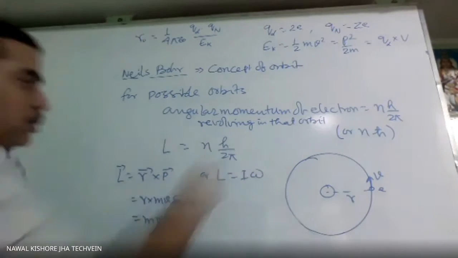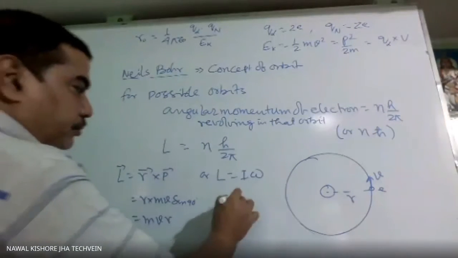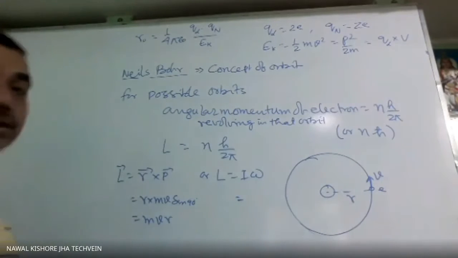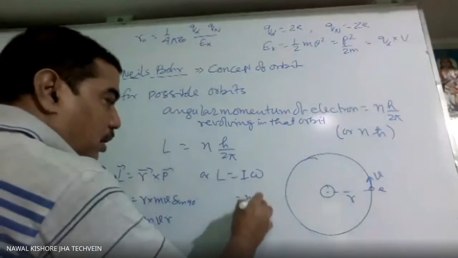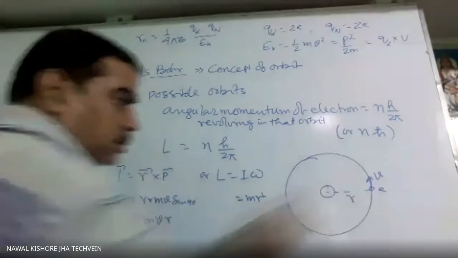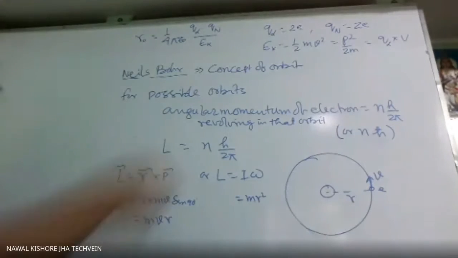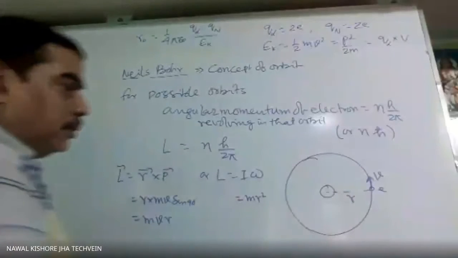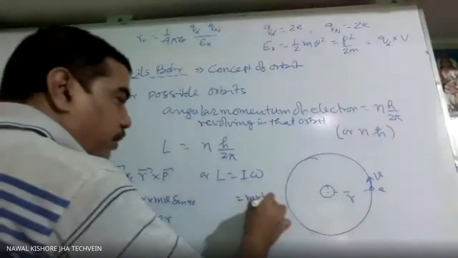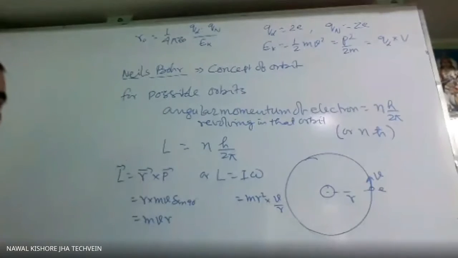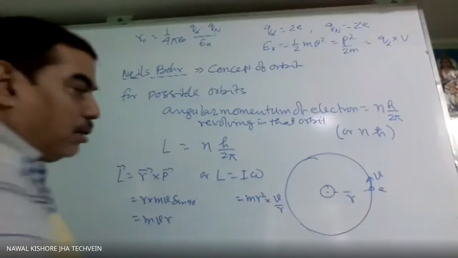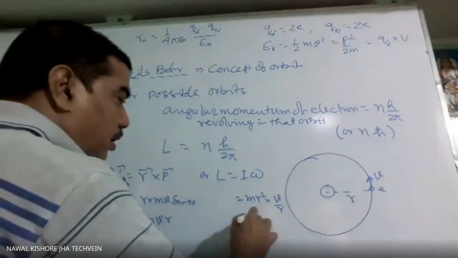If you are using this one, then what is the moment of inertia of the electron? mr square, where r is the radius in which it is revolving, if you take the axis of rotation like this. And in place of omega we can write v over r. So it can be mr square omega or it can be mvr.